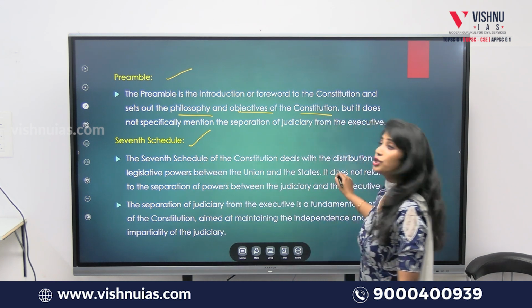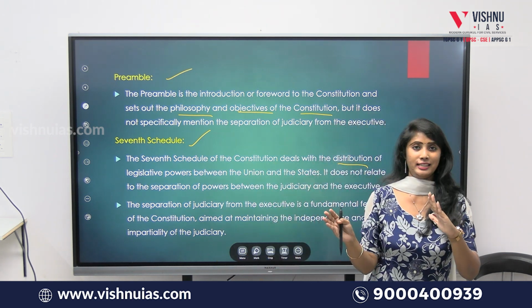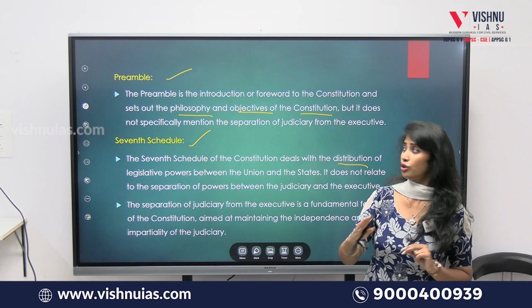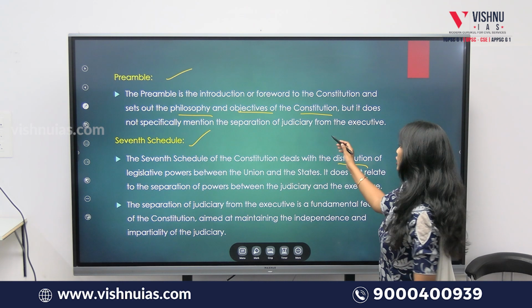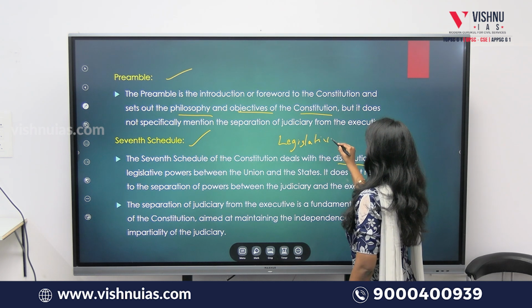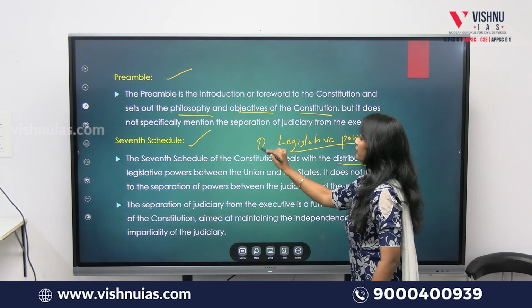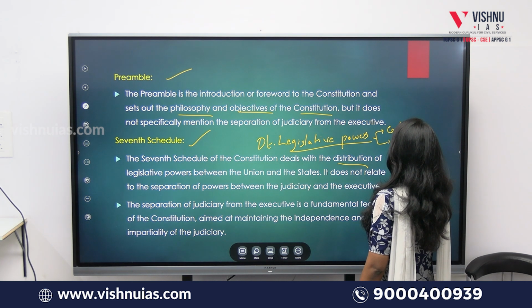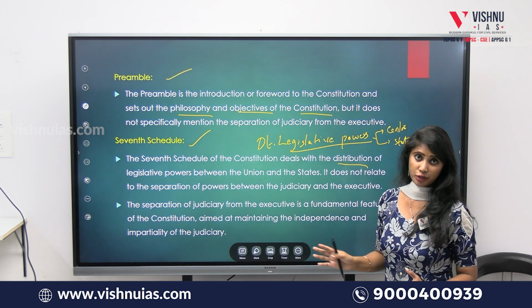Now, what does the 7th schedule talk about? The 7th schedule of the constitution deals with the distribution of legislative powers between the union and the state. Here, there is no talk about the executive. It talks only about legislative powers, the distribution of legislative powers between the center and states. That's it. There won't be any mention of the judiciary or the separation between judiciary and executive here.